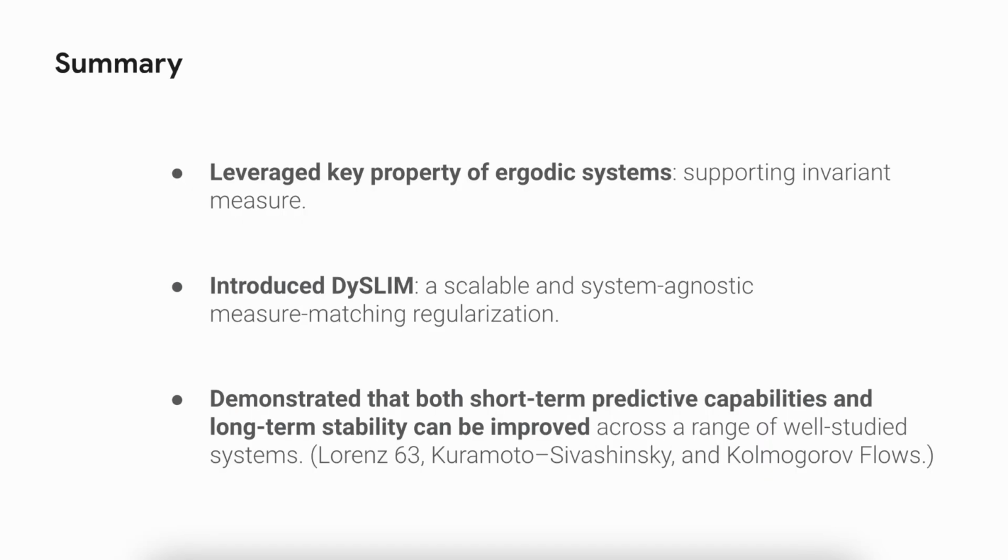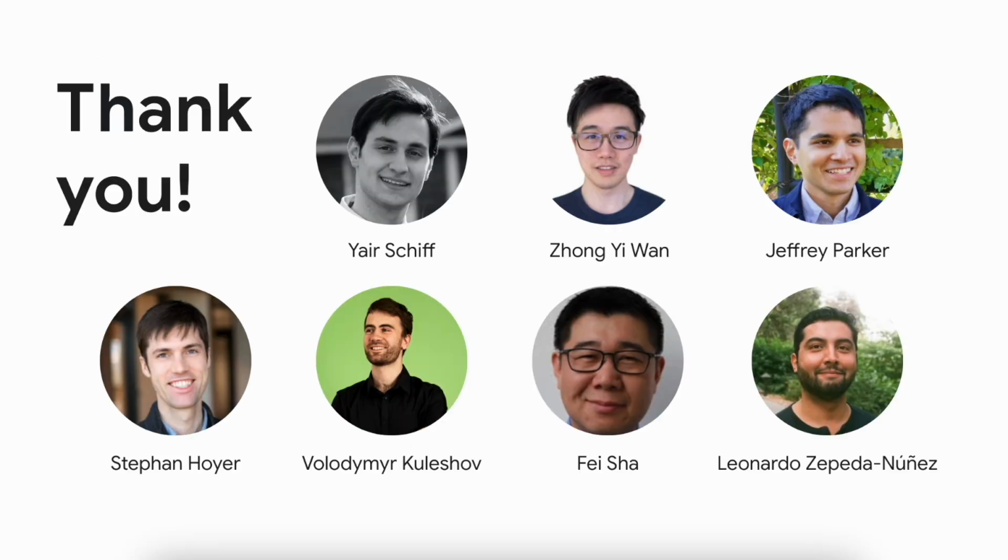To summarize, in this work, we leveraged an important property of many systems of interest, namely the support of an invariant measure. We introduced DySLIM, a scalable and system-agnostic regularized objective, and demonstrated that it improves both the short-term accuracy and the long-term stability of learned models.